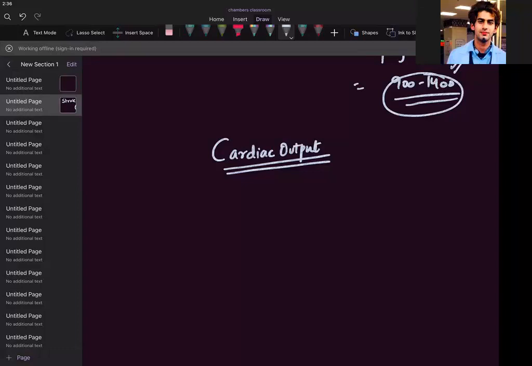5 liter per minute is the best value to remember, because we will be doing calculations on this 5 liter. Okay. So how do you measure this cardiac output? How do we measure this cardiac output? We have many methods to measure this cardiac output.